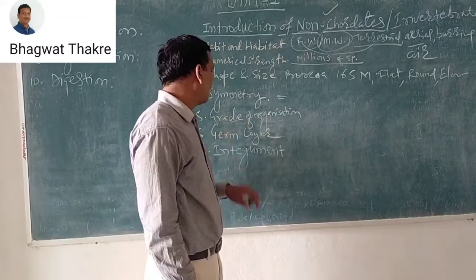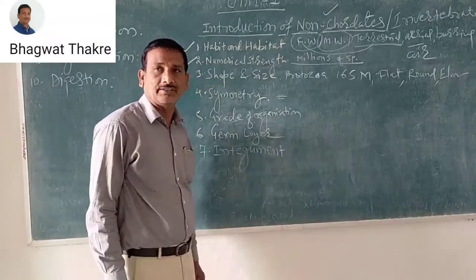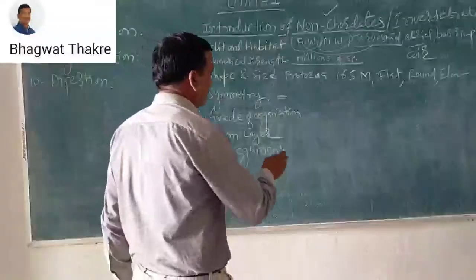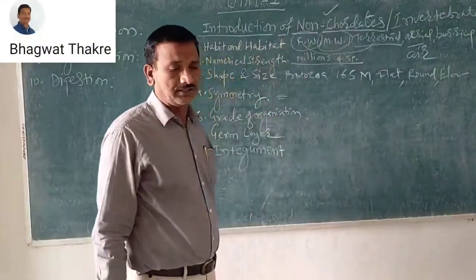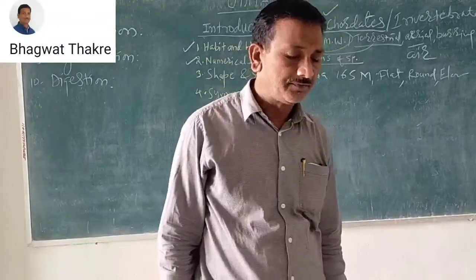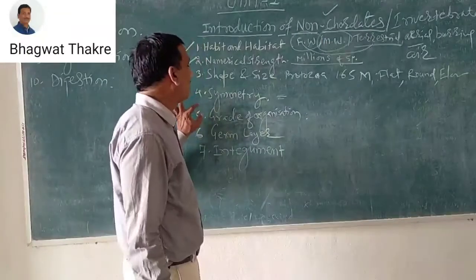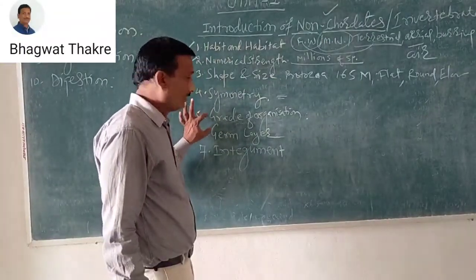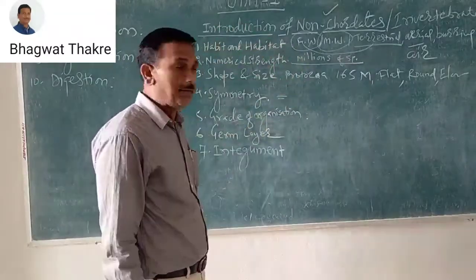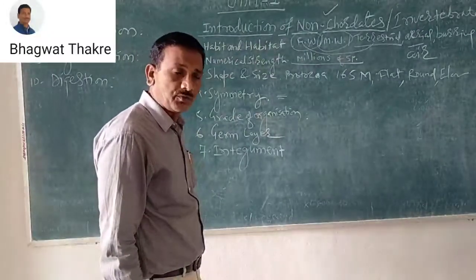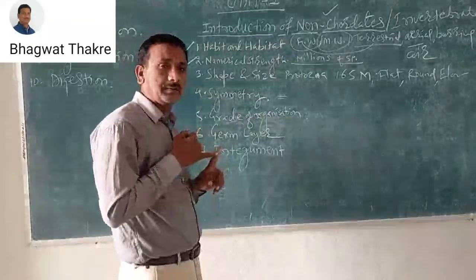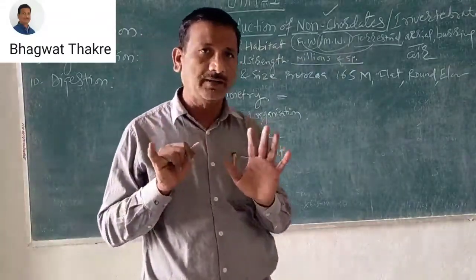Next point is the grade of organization. All invertebrate species show a grade of organization, from protozoans up to hemichordates, and arthropods. Not only single animals; those animals are found in phylum Protozoa.